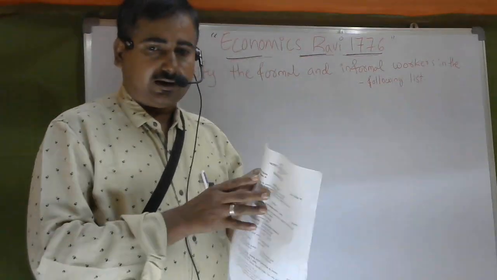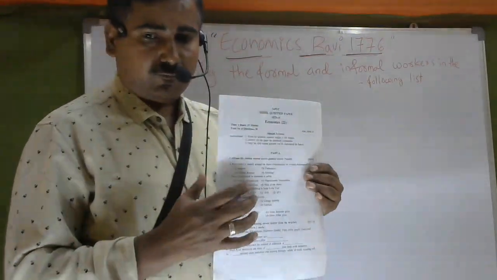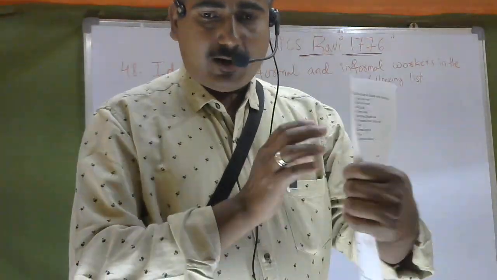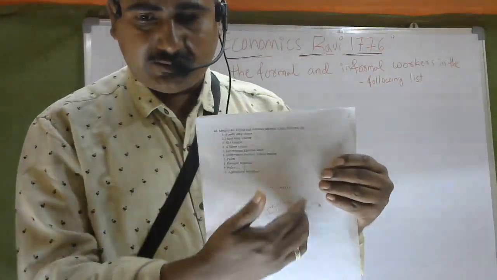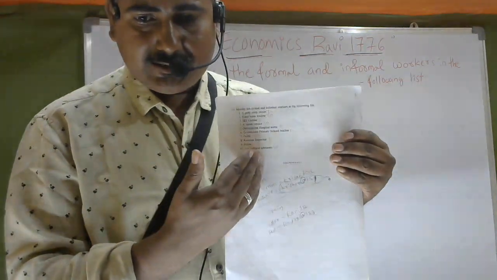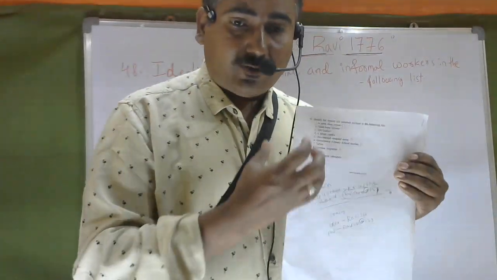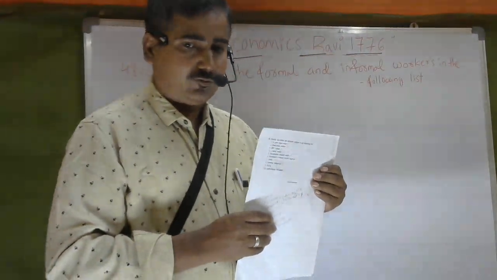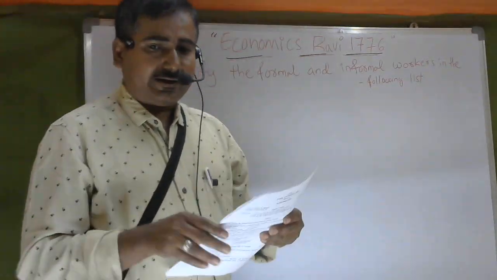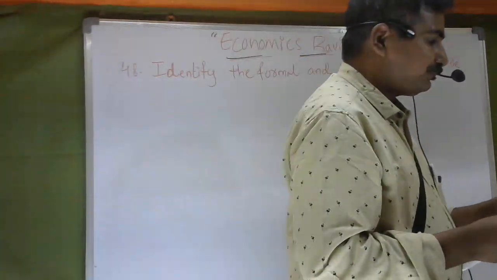Okay, already you know that. In Model Paper 1, the last question is this one. In that question, a total of 10 workers' names will be provided. For example, one time we have repeated these workers.